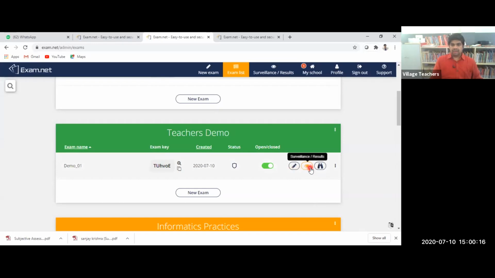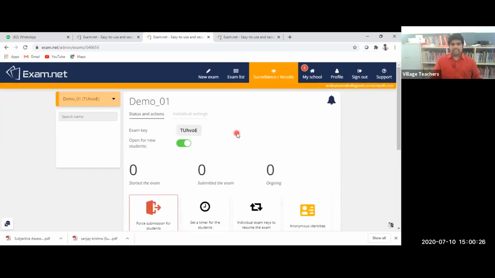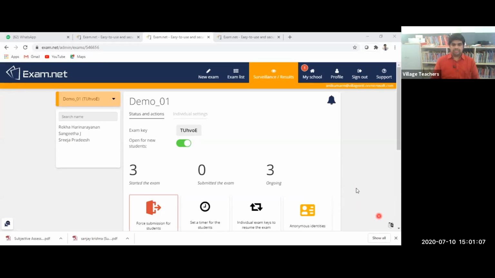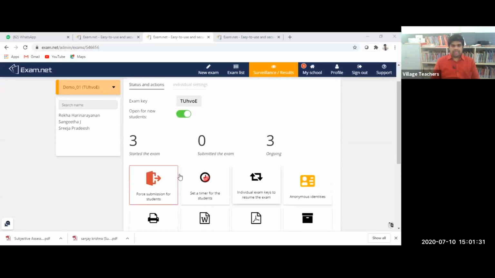And there are options like surveillance here. We can click on the surveillance, so we can see how many students joined. So as a teacher mode, we can just wait in this window. See, Rekha ma'am, you can see the Rekha ma'am is joined. So this is the notification window. The other teachers can just monitor. The student entered the examination like this. Sangeeta J, Srija, Rekha Harinarayan, 3 students entered. So here 3 started the examination. Okay, fine. Only that required.